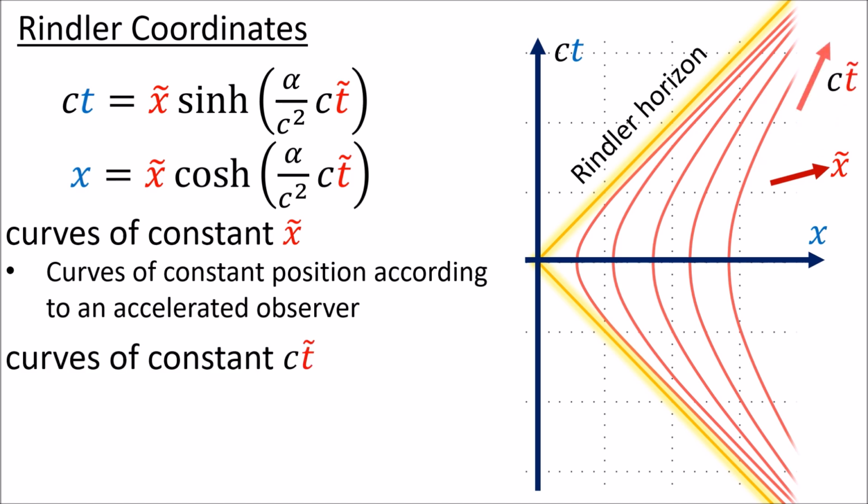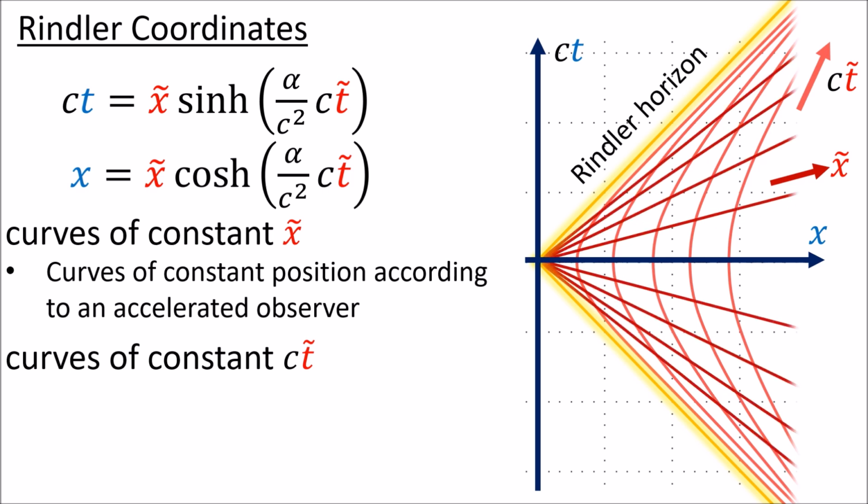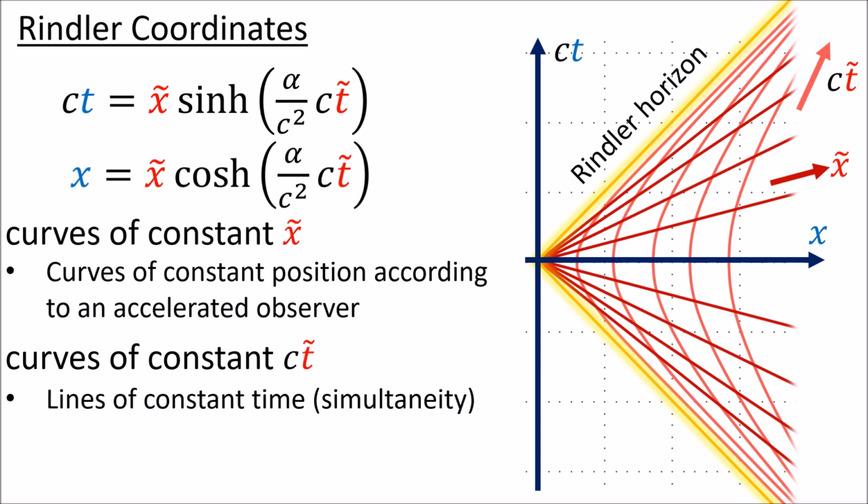The time coordinate ct tilde increases moving upward. The curves of constant ct tilde are actually straight lines that radiate from the origin. These are the lines of constant time. These show us where all the spaceships are located at any given moment along their journey.